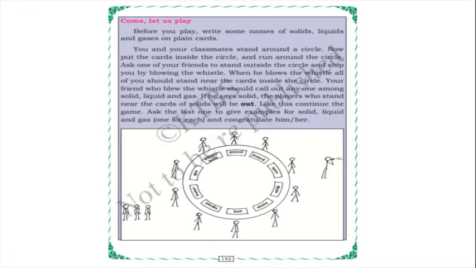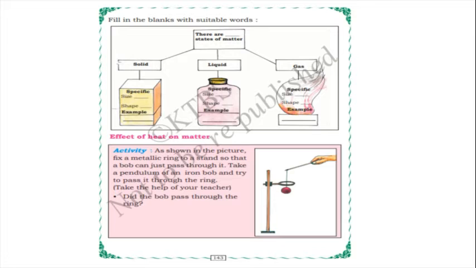Okay, yes. Fill in the blanks with suitable words. There are three states of matter. We know already: solid, liquid and gas, isn't it? So specific size: solids have specific size and shape, children. Yes. And what is the example? Wood. So solid has specific size and shape. What about liquid? Does liquid have a specific size and shape, children?